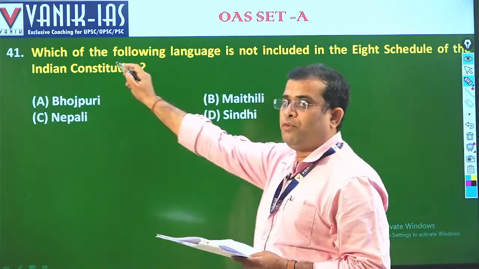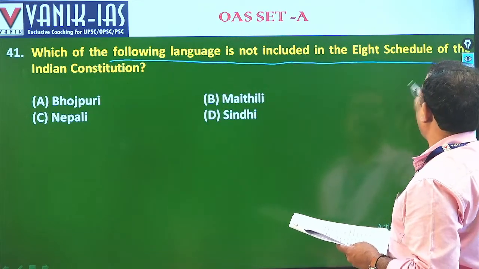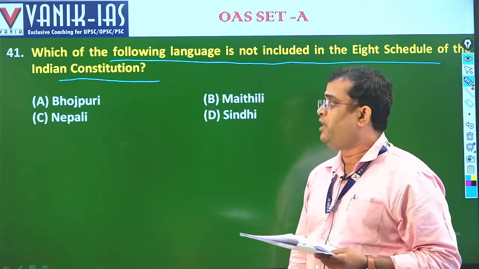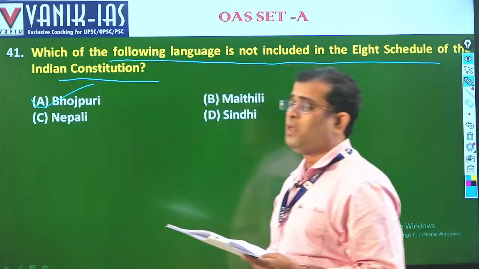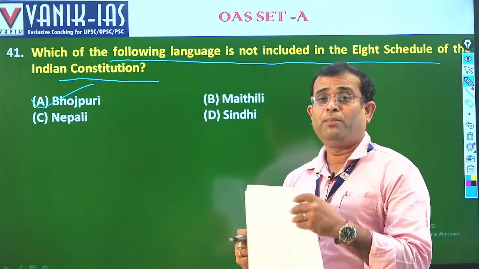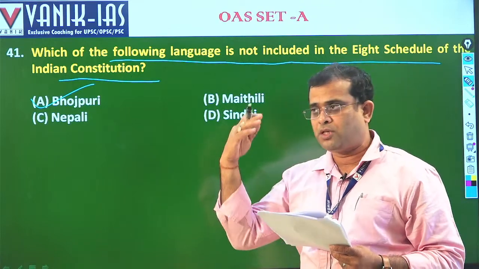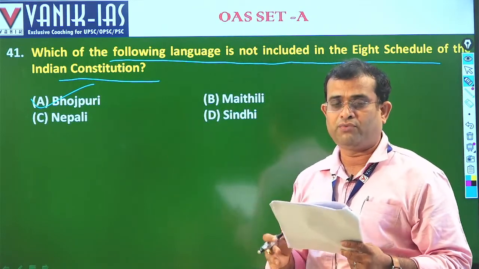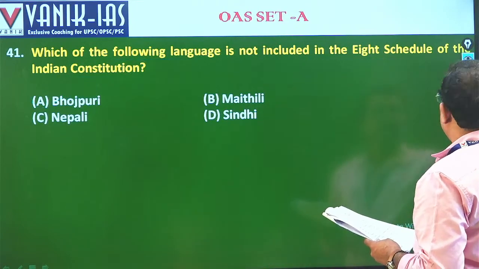Which of the following languages is not included in the 8th Schedule of the Indian Constitution? Of course, it is Bhojpuri. These are some of the questions you have to remember because they are straightforward and come under state organization, meaning political organization and state boundaries, which is also a part of political geography. Next we will go for question number 42.